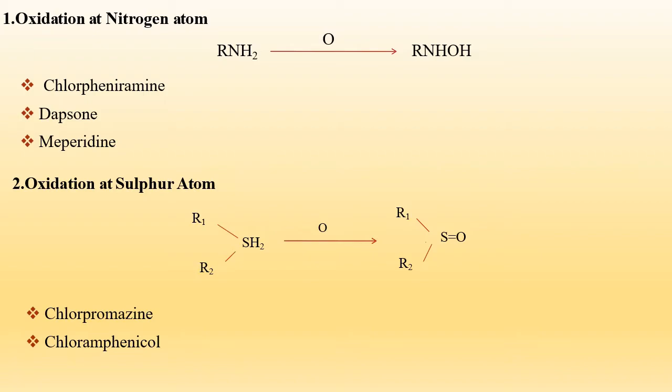Then oxidation of a sulfur atom, where the oxygen is added, in the case of chlorpromazine and chlorphenol.